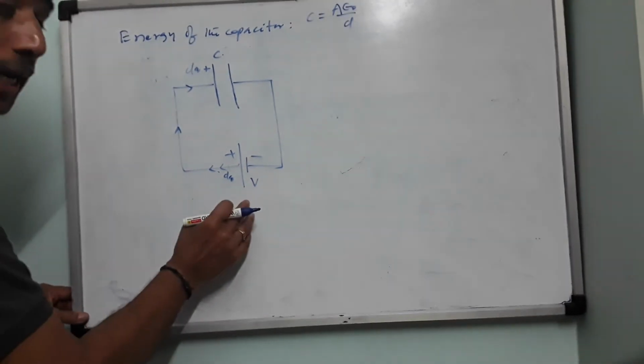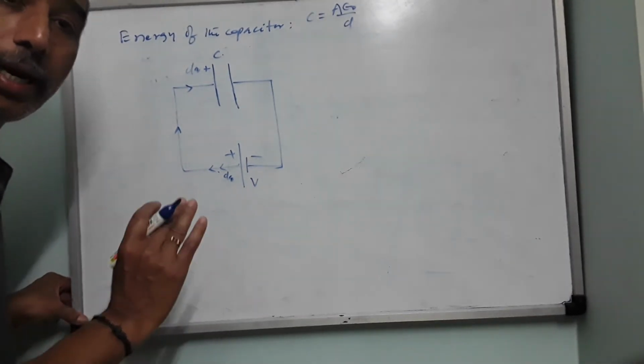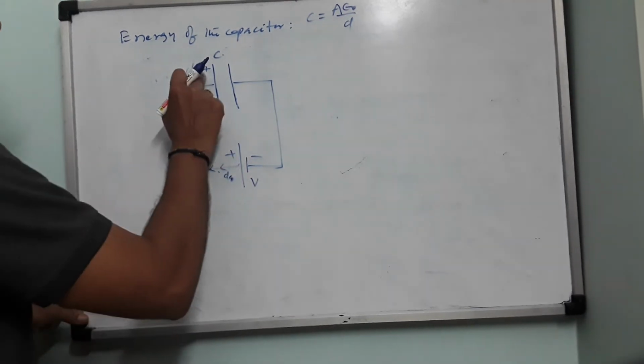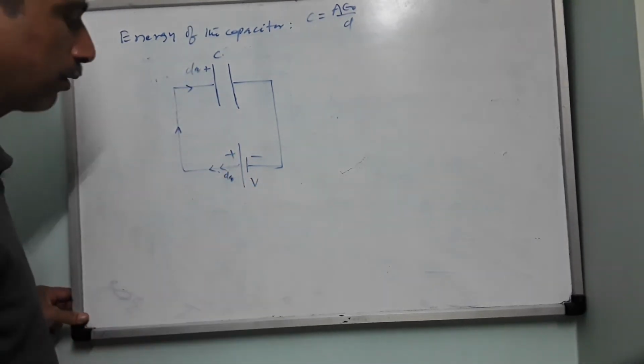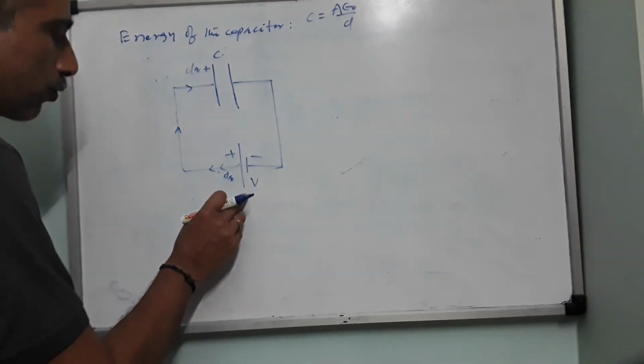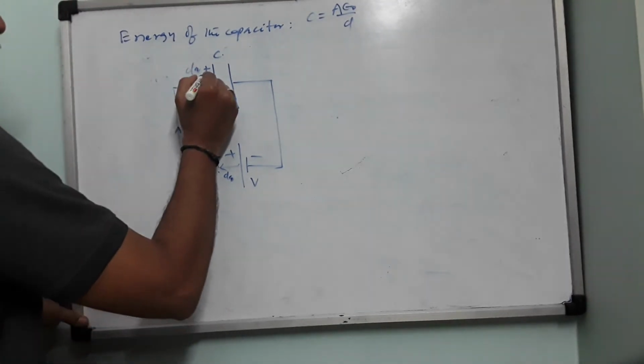So the battery now has to do some work against the electrostatic repulsion of the first dq on the second dq. By doing a little amount of work, let us say the battery has stored this dq also over here.